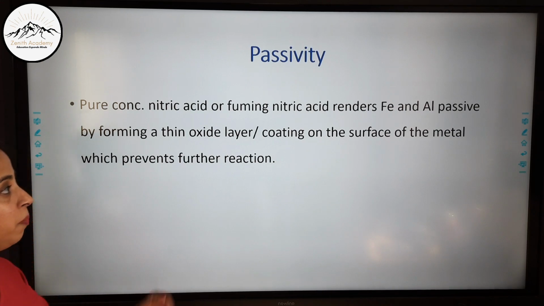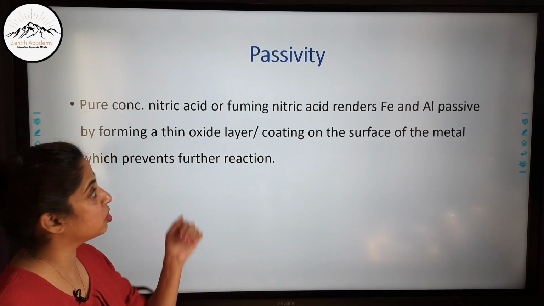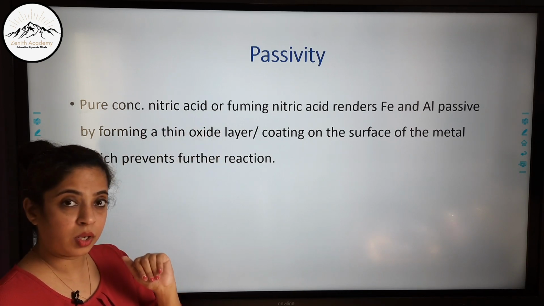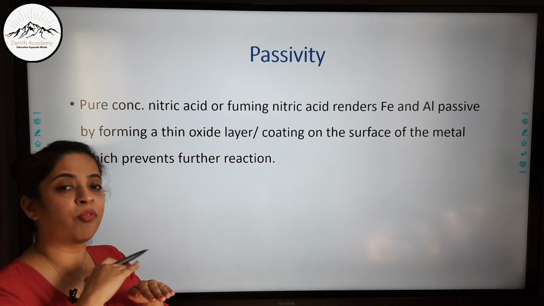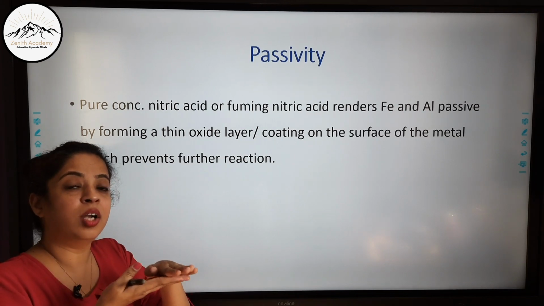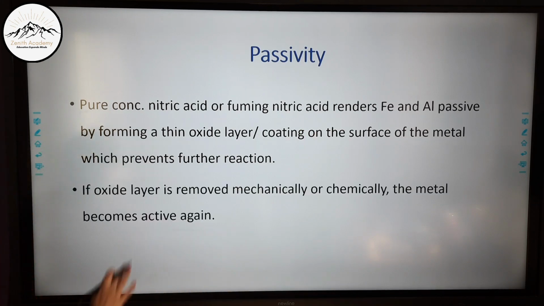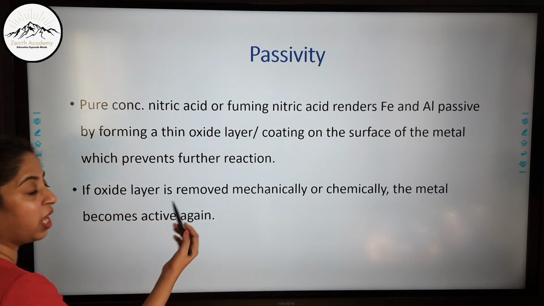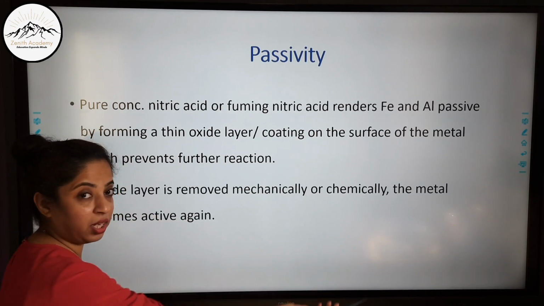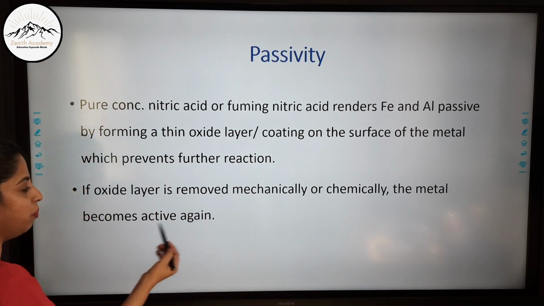Now what is happening? Iron and aluminium form an oxide because of the presence of nitric acid. This oxide layer forms a coating over the metal, and now the metal is not able to react, so it is rendered passive. Now this oxide layer can be removed mechanically or chemically. When this oxide layer is removed, the metal again becomes active.